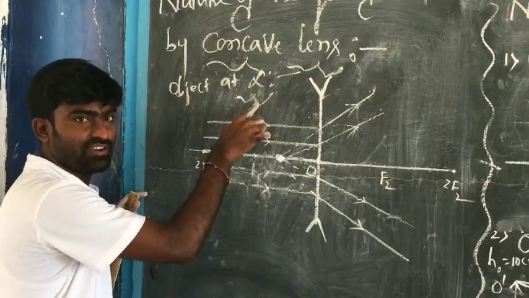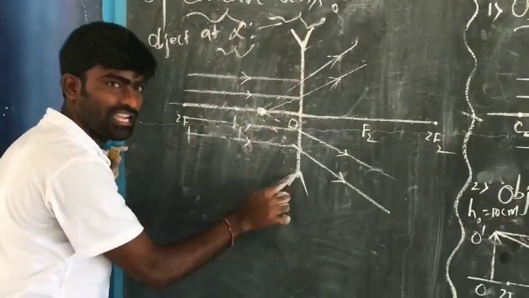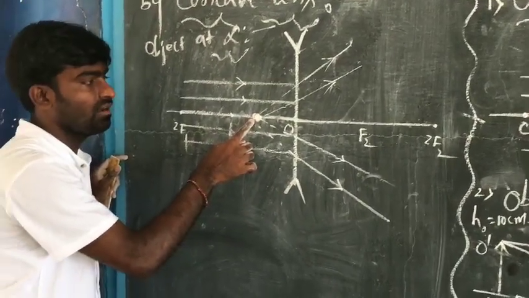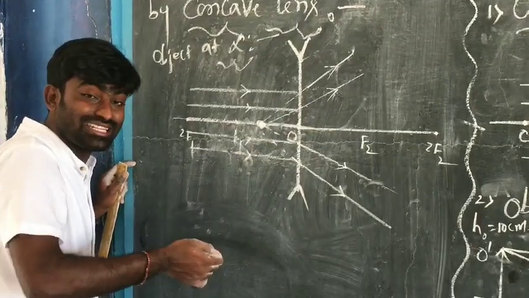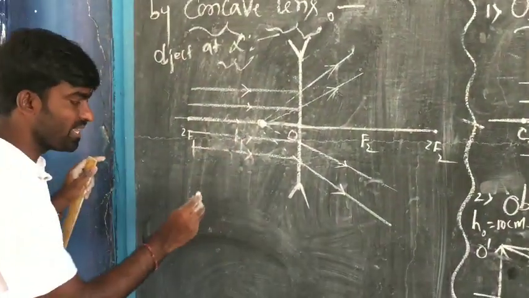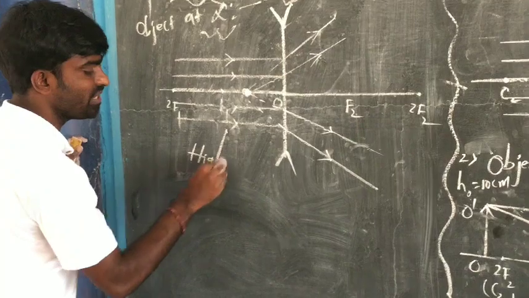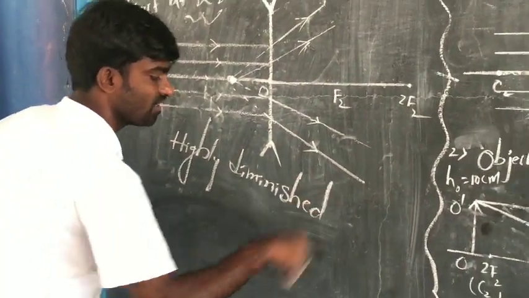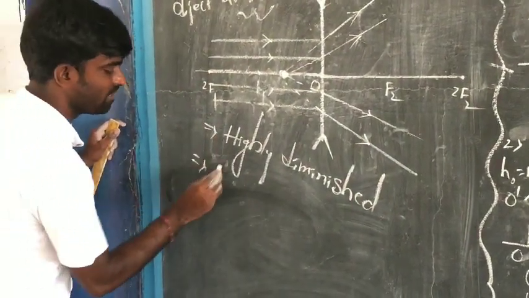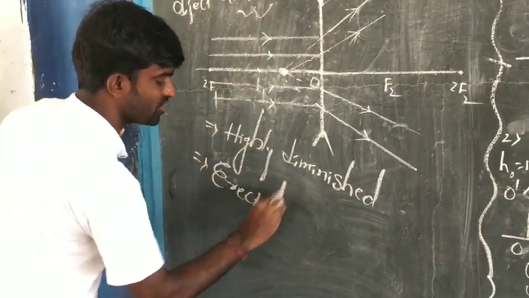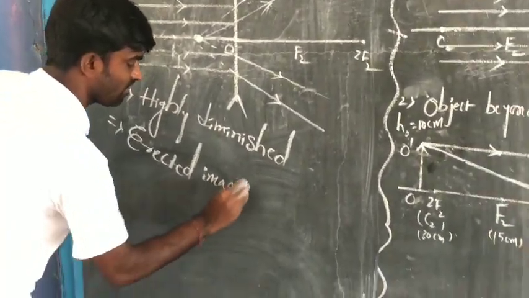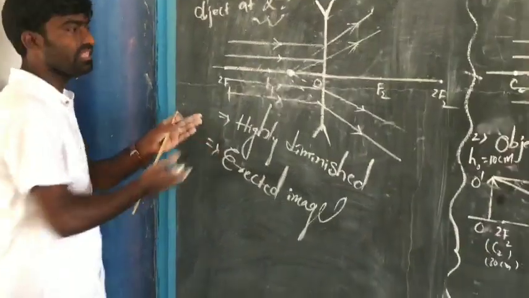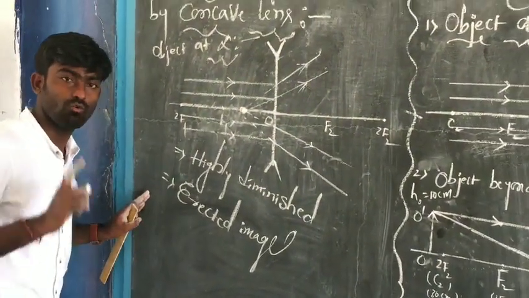So the object which is at infinite distance, placed in front of a concave lens, its image will be formed on the principal axis whose size is a dot, which means highly diminished image and erect image. And as we can't get it on a screen, this image can be defined as virtual image.